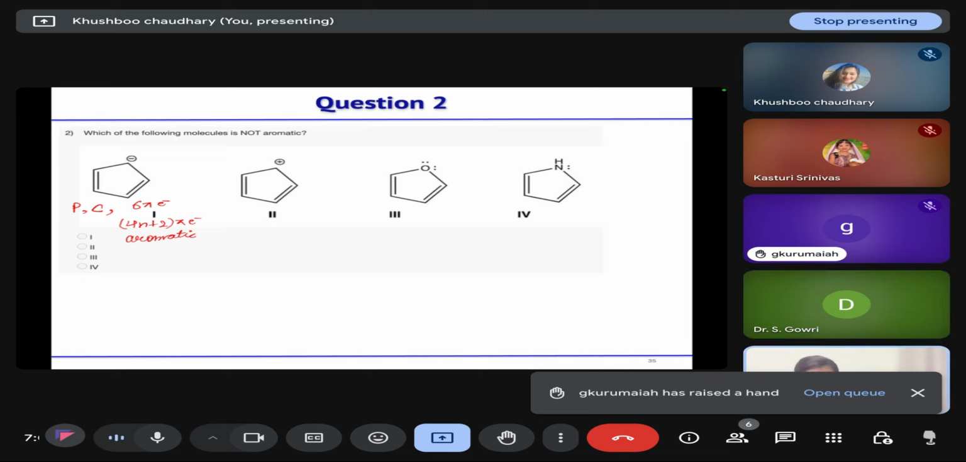Then in the second case, is this planar or not? Yes, planar. It is conjugated. Only 4 pi electrons. So this is anti-aromatic.